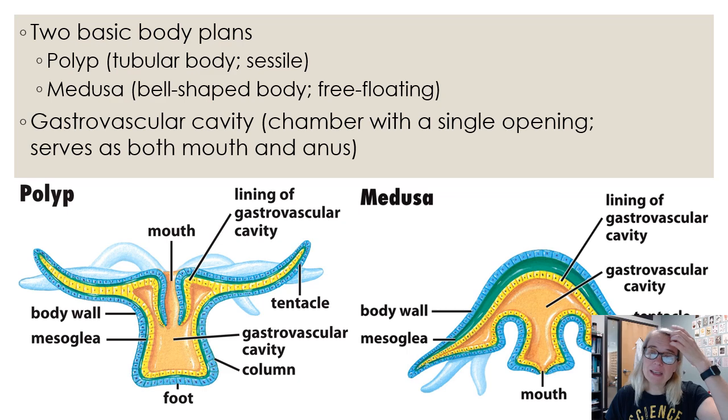They can be in different body plans. So you might see a cnidarian in what's called a polyp form, where the polyp is like the sessile. So this would be like a sea anemone. The foot is anchored somewhere, and then its tentacles are kind of in the upward position and the mouth is at the top. And so they're bringing in food this way. Or you can have a medusa, which is almost like an upside down polyp, where you have the tentacles kind of hanging down. Think of jellyfish are going to be more in the medusa body plan versus the polyp body plan.